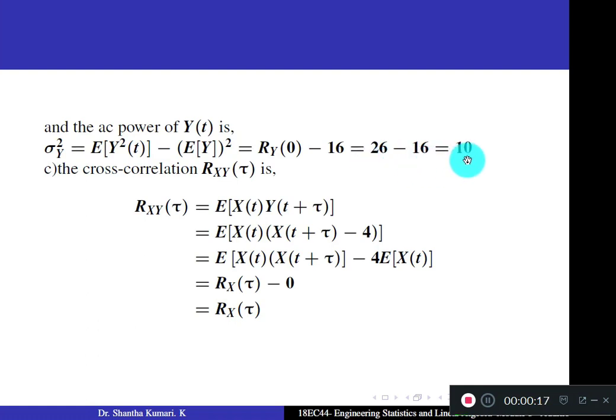Cross correlation of x and y, that is Rxy of tau, is given by expectation of x of t into y of t plus tau. But y of t is given as x of t minus 4. So y of t plus tau becomes x of t plus tau minus 4. Substitute, term by term multiplication and simplification gives you Rx of tau. So in this example again, Rxy of tau is same as Rx of tau.